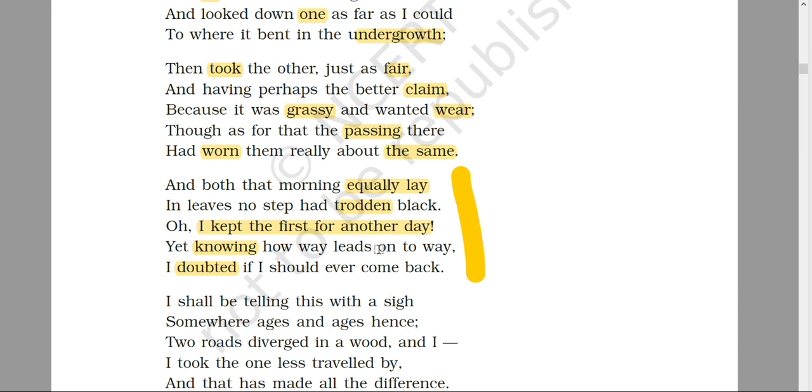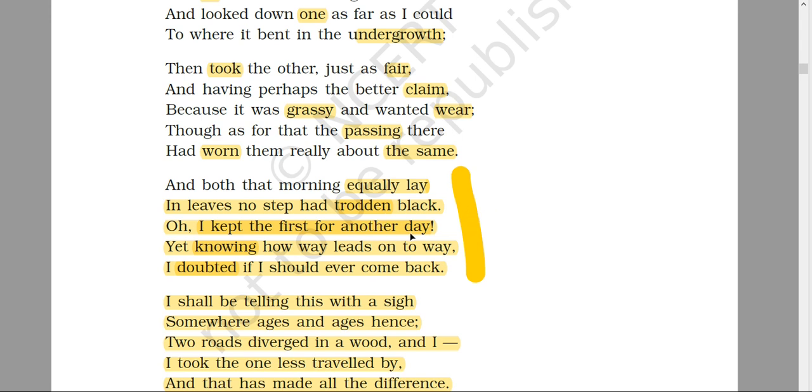That's why he is in a dilemma about which road to choose. And when he decides, he says it with a very heavy heart that maybe his decision will not prove good to him. So both the roads equally lay there.